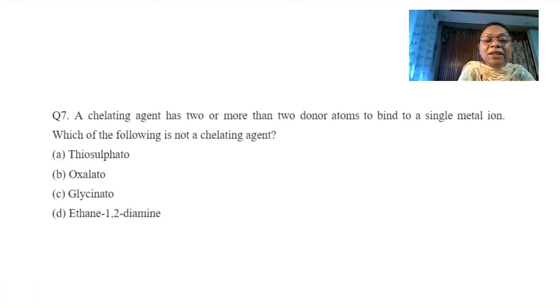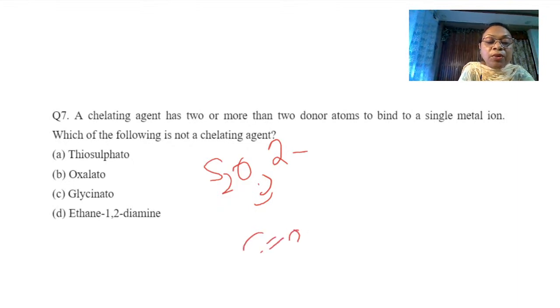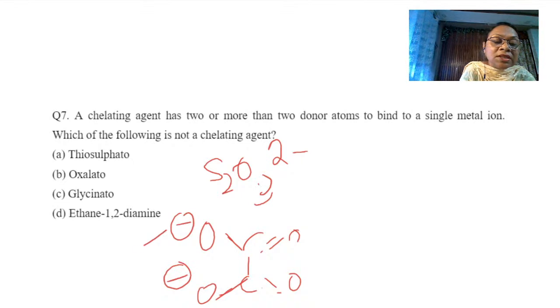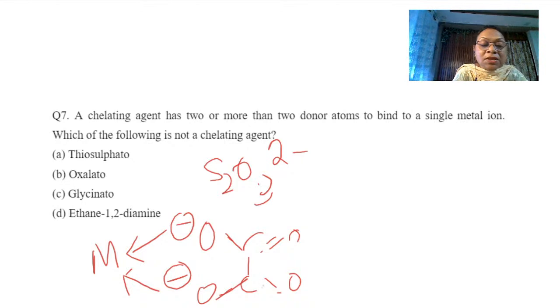A chelating ligand has two or more donor sites to bind to a single ion, correct? Which is not a chelating ligand? Thiosulfato, S2O3 2 minus, that is thiosulfato. Oxalato, you know, is C double bond O minus, and this is obtained from oxalic acid. You can see this is the donor site for the ligand. It is a bidentate ligand. Oxalato is a bidentate ligand.